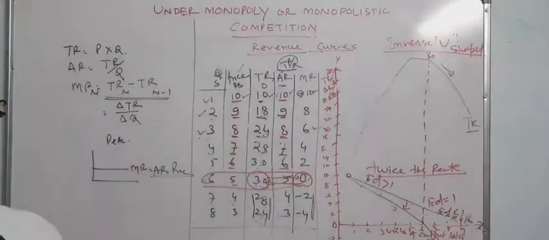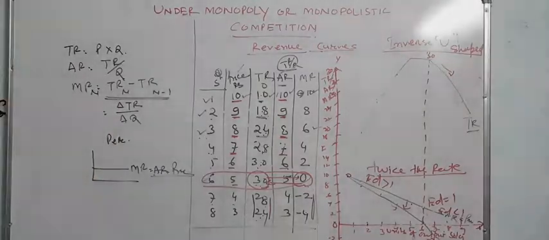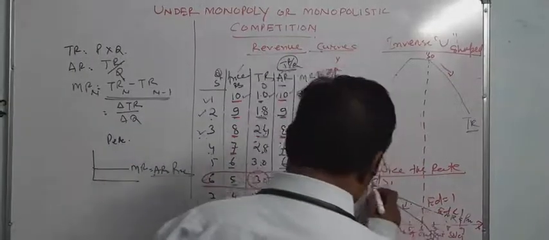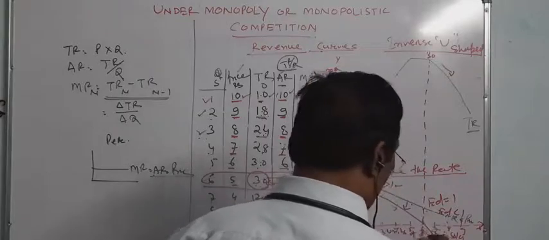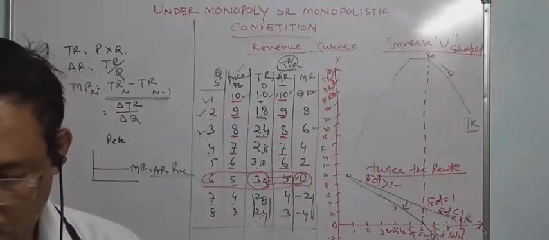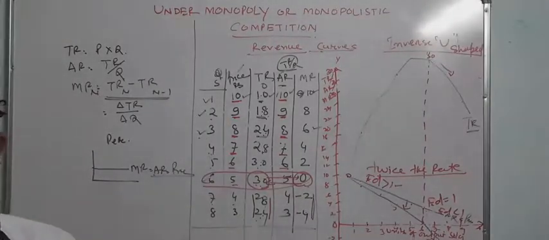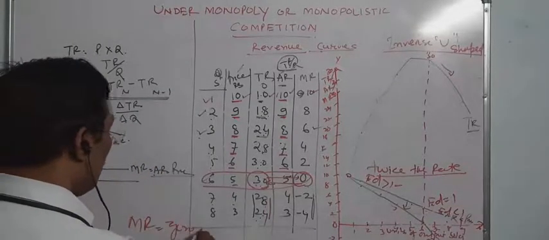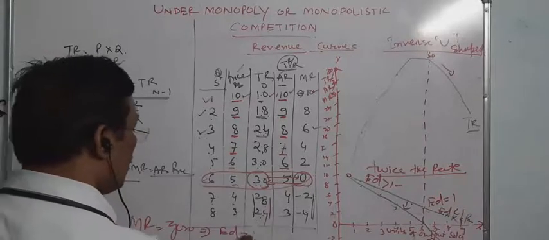Measurement of the revenue curve or demand curve, or the relationship between MR and AR: when TR is maximum, we are at the midpoint of the AR curve and MR is 0. Midpoint means before this, elasticity of demand is greater than 1, because average revenue is called the demand curve, and after that, elasticity of demand is less than 1. So when MR is 0, at that time elasticity of demand equals 1.